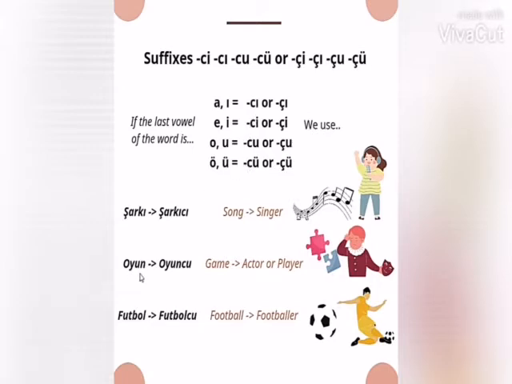Oyun means game or toy. Oyuncu means actor or player. Oyun has the last vowel u, so we will use ju. Football means football. Footballcu means footballer. Football has the last vowel O, so we will use Ju.